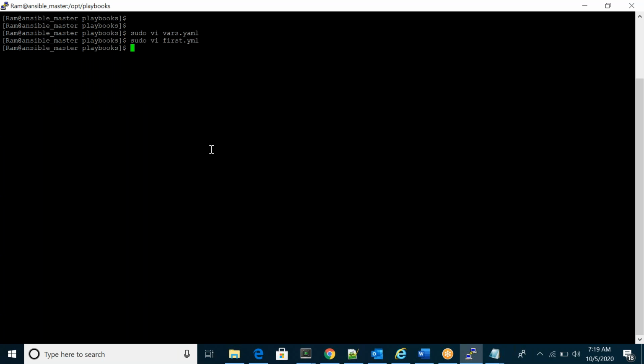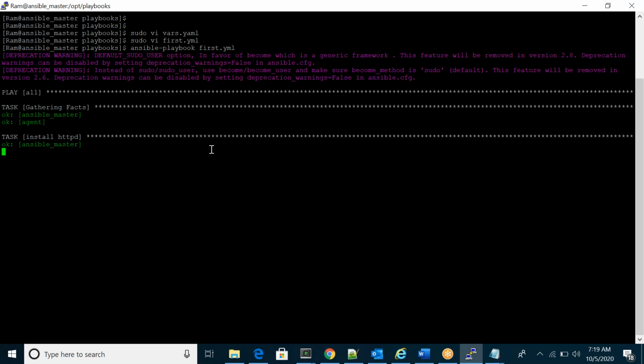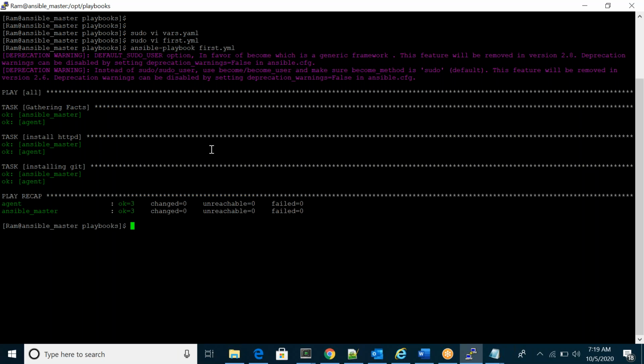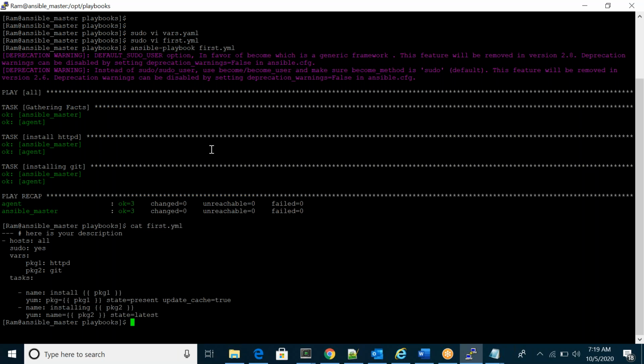Just execute the same playbook. So see here, I didn't mention HTTPD. Just calling a package, you can see it replaced HTTPD with package one. So this is my variable. It replaced HTTPD, so it's installing HTTPD.